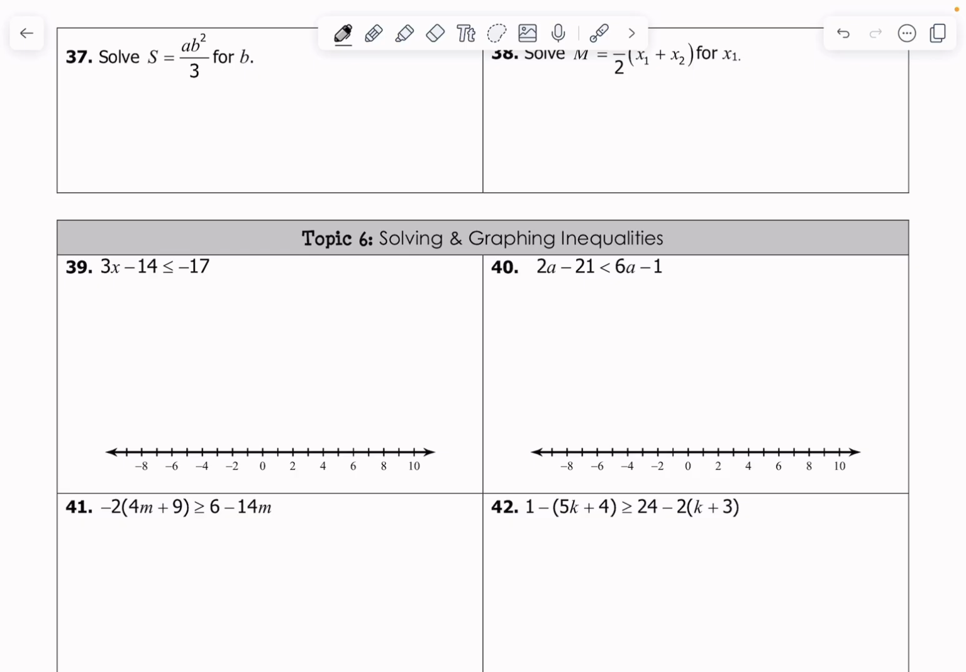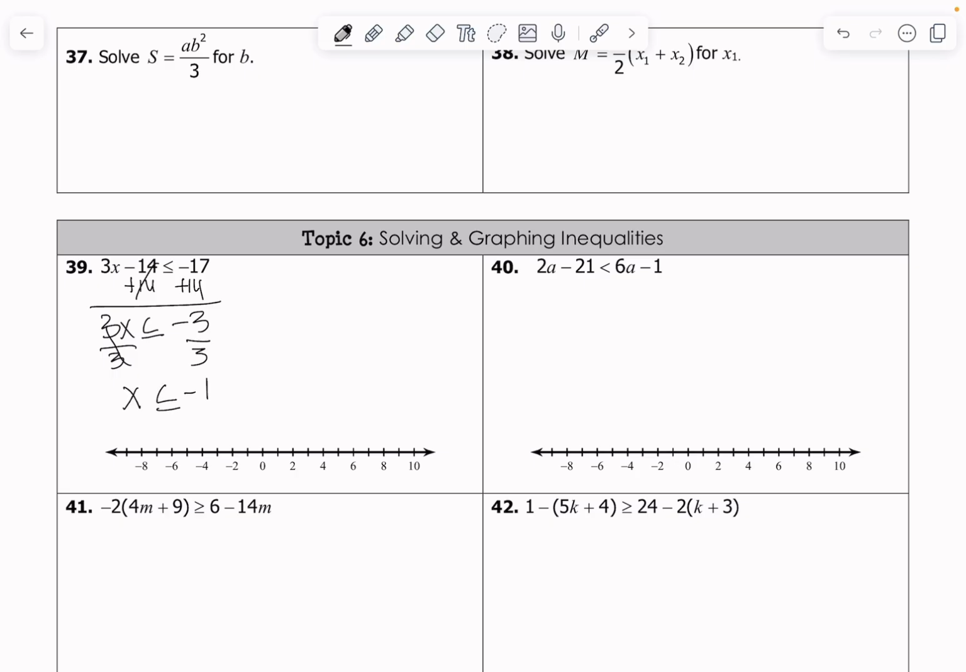Let's actually figure it out. We're going to treat these just like we treat regular equations, but the difference is we have a different sign, and we have some small things to do with these signs if we're in a certain situation. That's pretty much it, okay? So let's start with number 39. Again, we're going to solve this for x, so let's go ahead and add 14 to both sides. I'm left with 3x is less than or equal to negative 3. Let's divide both sides by a positive 3. I'm left with x must be less than or equal to negative 1.